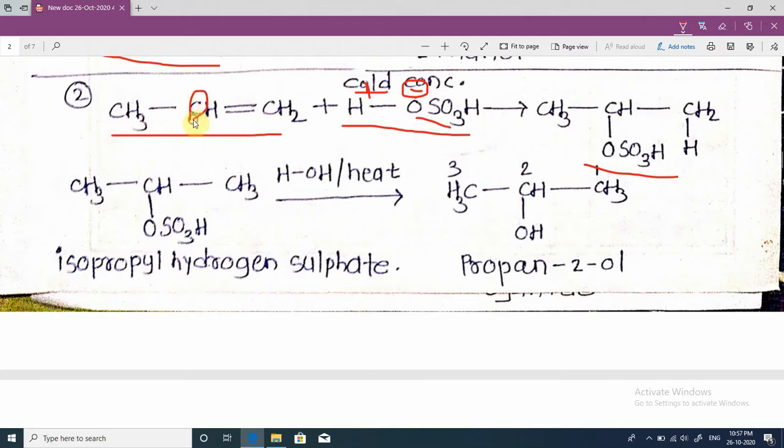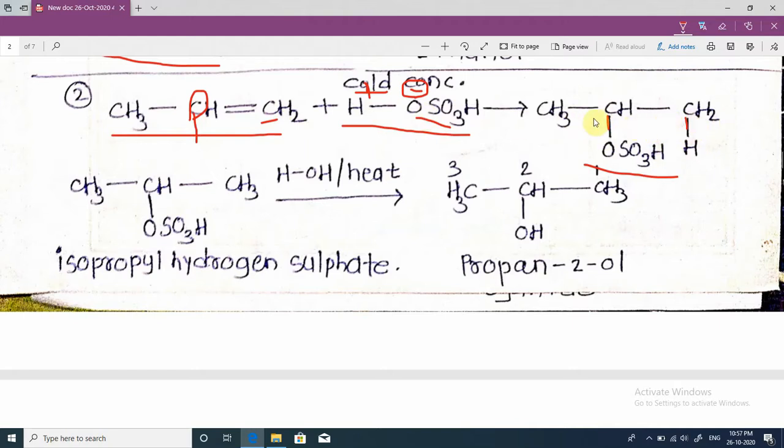This carbon atom carries one hydrogen and this carbon atom carries two hydrogens, meaning this carbon atom carries fewer hydrogens. That's why at this carbon the negative part OSO3H attaches, and to the next unsaturated carbon atom the hydrogen attaches, and formation of